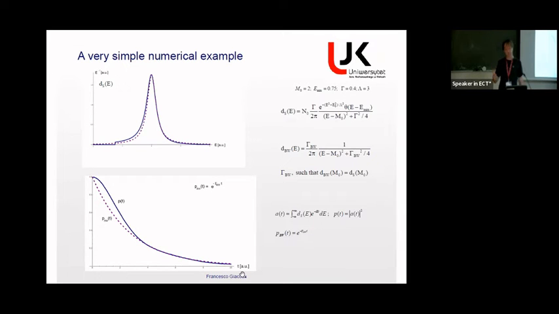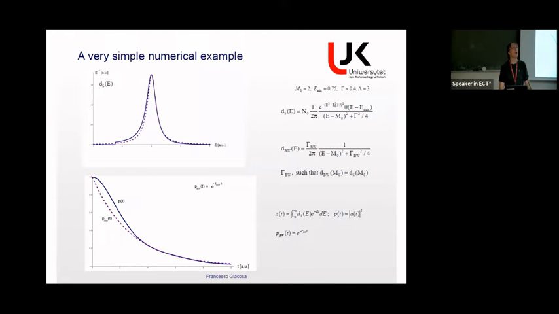Of course, if one goes to very long time, the decay law is also a power law. So it is 1 over time to a certain power. It is also not exponential at long time. So at short and at long time, there are these deviations. And this is a simple way to see that, by a numerical implementation done by just changing the Breit-Wigner in this way.